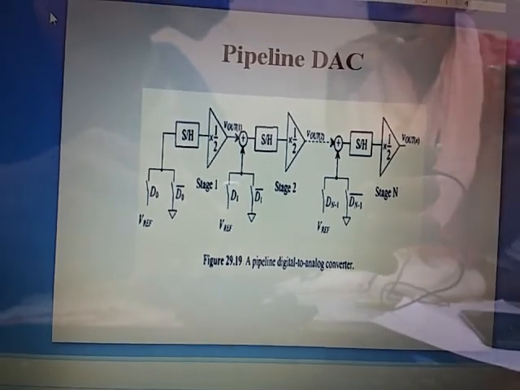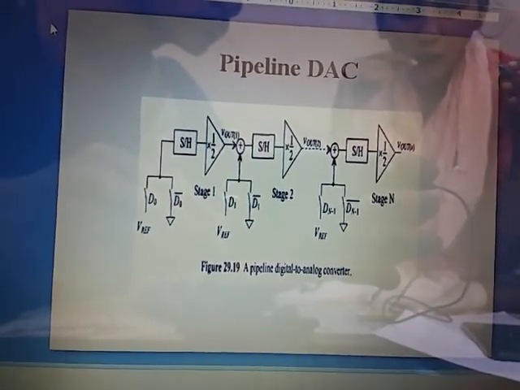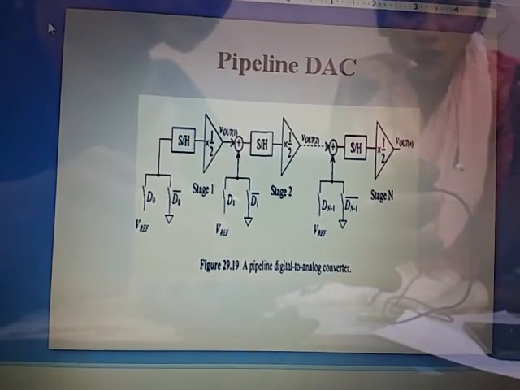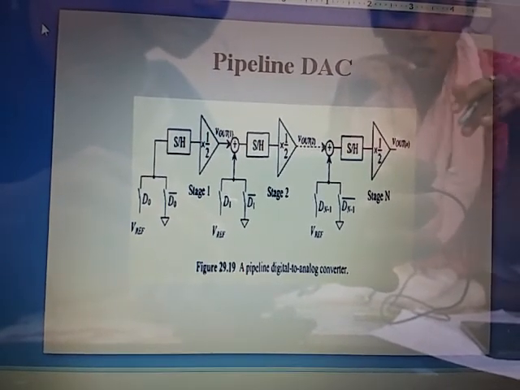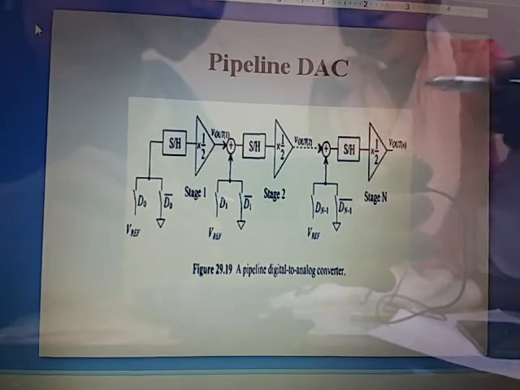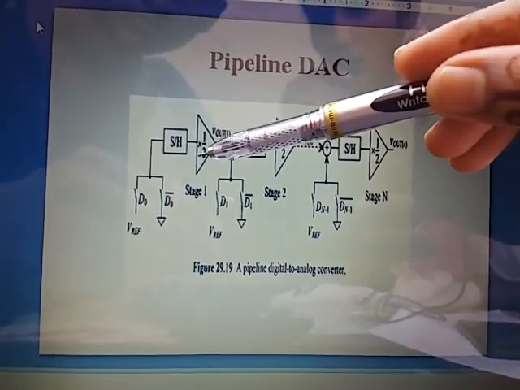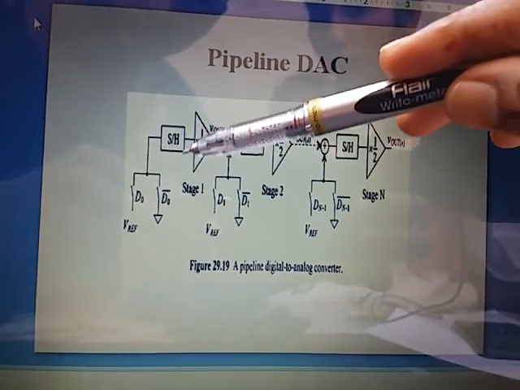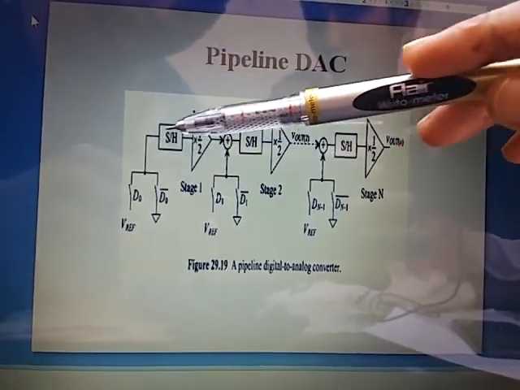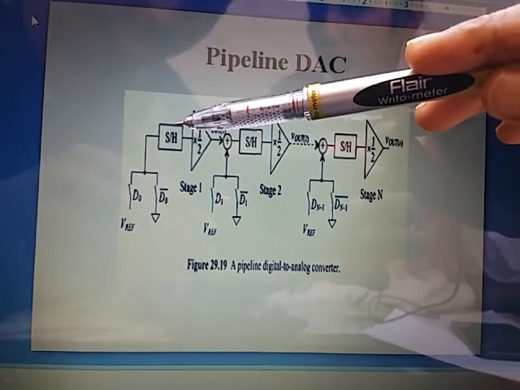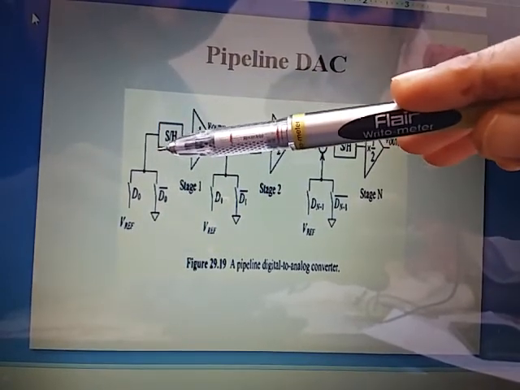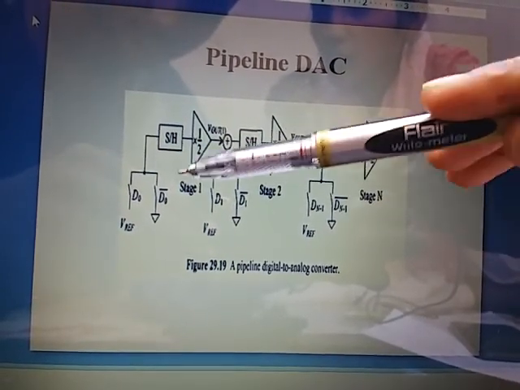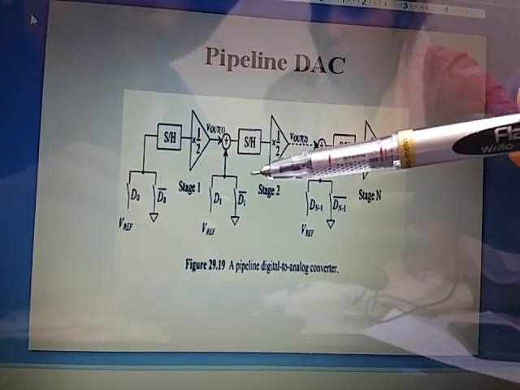The signal is passed through the pipeline, as each stage works on the conversion of the previous stage. After doing this conversion and passing my output to the next stage, this stage can also begin the conversion process, taking a different value and performing the same operation. So this is how the pipeline DAC will work.